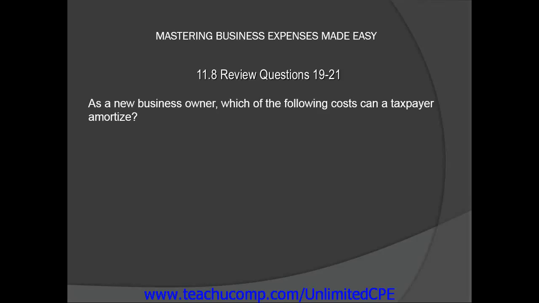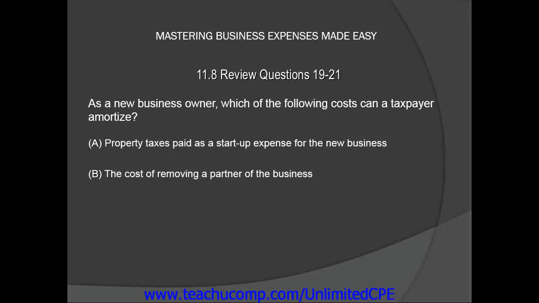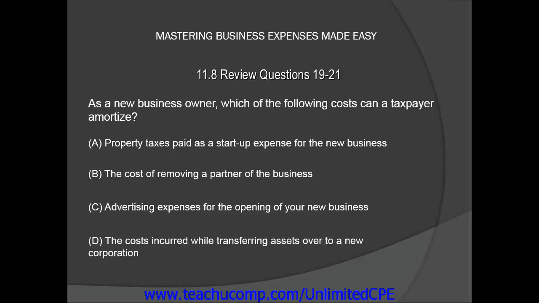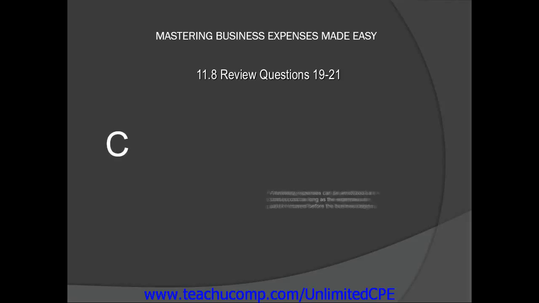As a new business owner, which of the following costs can a taxpayer amortize? A. Property taxes paid as a startup expense for the new business. B. The cost of removing a partner from the business. C. Advertising expenses for the opening of the business. Or D. Costs incurred while transferring assets over to a new corporation. The correct answer is C.